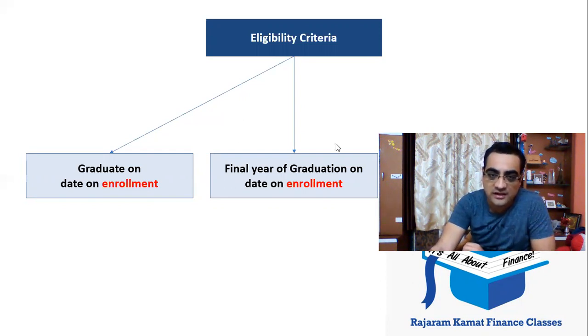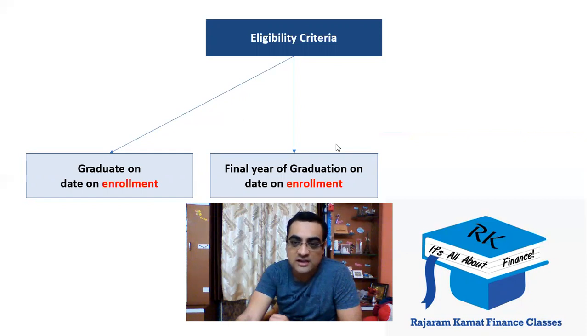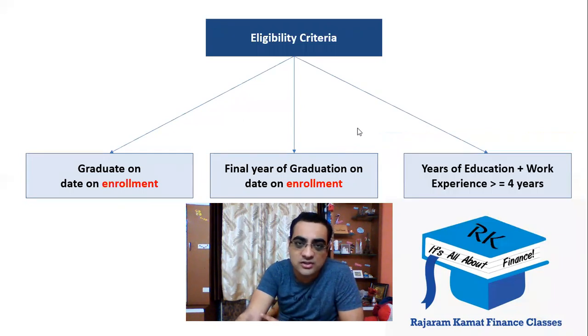And the third one is, in case you couldn't complete your graduation for some reason, then whatever years of education you could do after 12th, let's say you dropped out of the college after second year. So 2 years of education, and in case you have 2 more years of work experience, then 2 plus 2 is equal to 4, you will be eligible.